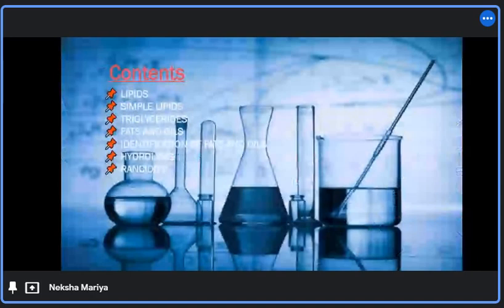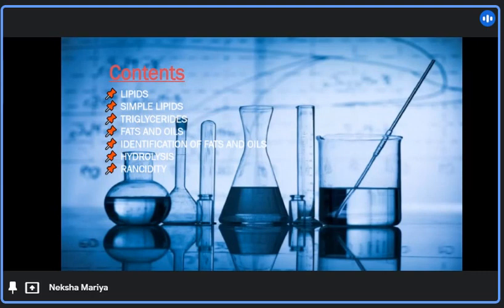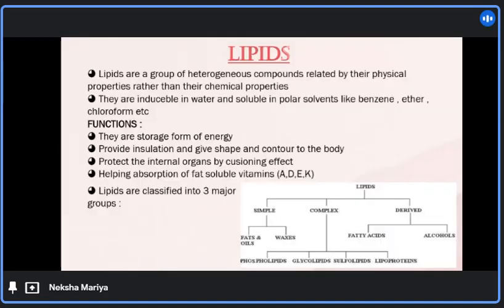Fats and oils. Today I am going to explain the topics including lipids, simple lipids, triglycerides, fats and oils, identification of fats and oils, hydrolysis and rancidity. Let's take a look at the topic of lipids.